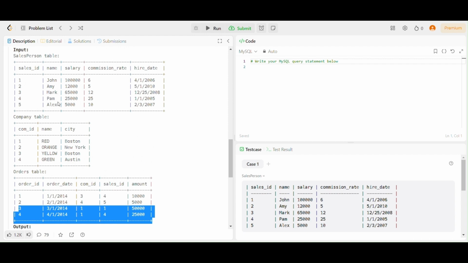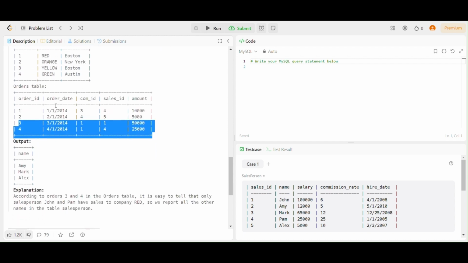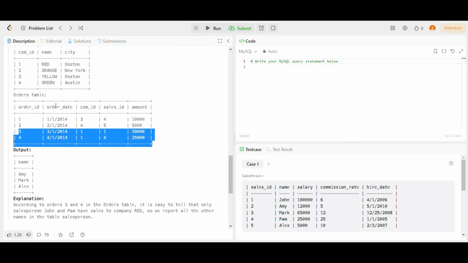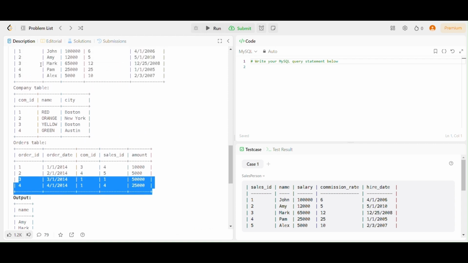John and Pam are having this company ID 1, who has RED, so they are related to this company. But the rest of them, that is Amy, Mark, and Alex, that is 2, 3, and 5.